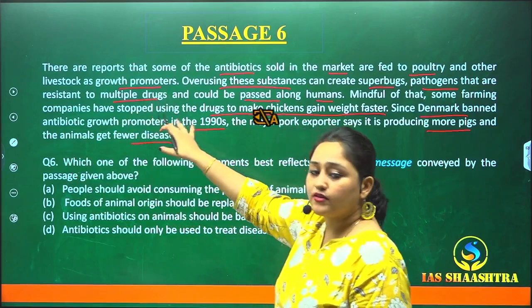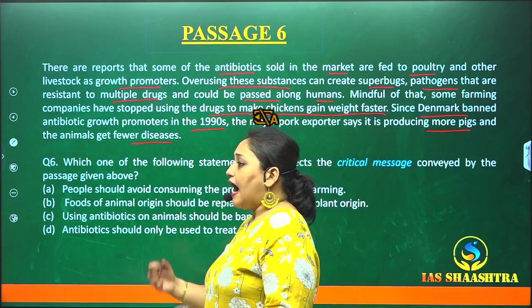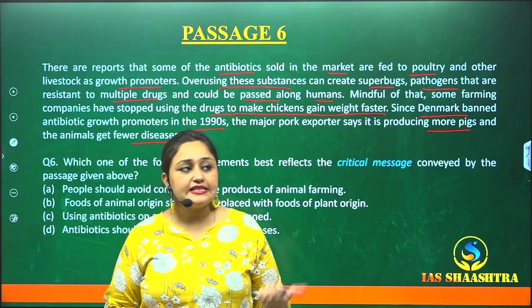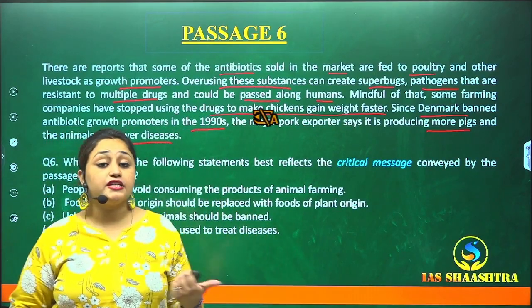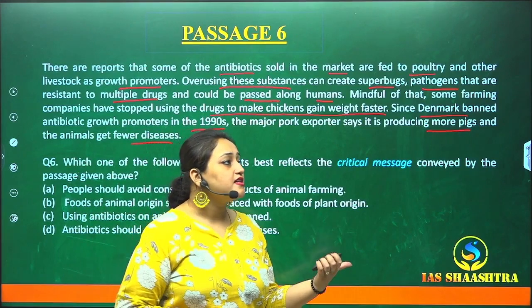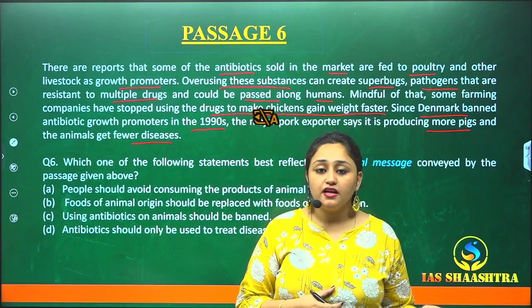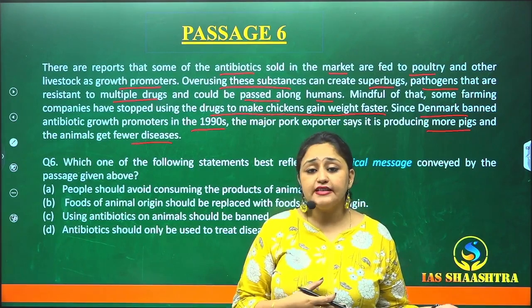The basic important thing of the passage is that antibiotics are being used for two things. Basic use of antibiotics is to treat diseases. But here antibiotics are used for two things, for promoting growth and also for treating diseases.